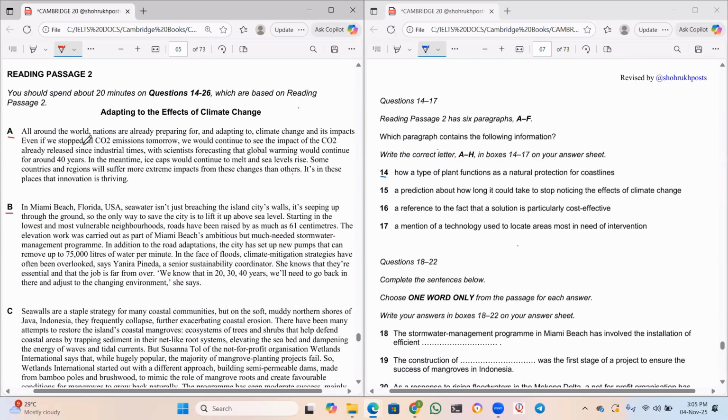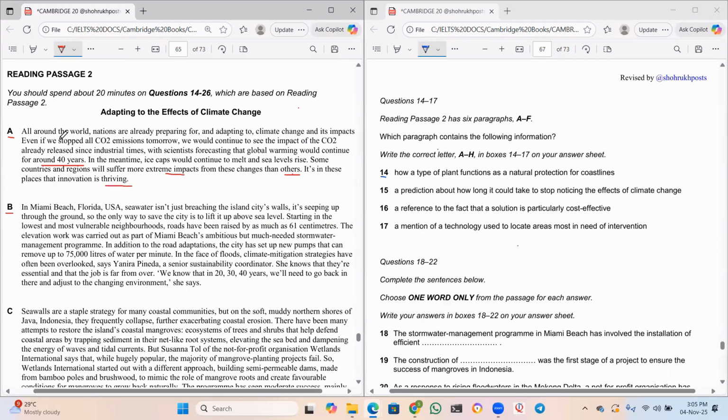Even if we stopped all CO2 emissions tomorrow, we would continue to see the impact of CO2 already released since industrial times, with scientists forecasting that global warming would continue for around 40 years. In the meantime, ice caps would continue to melt and sea levels rise. Some countries and regions will suffer more extreme impact from these changes than others. It's in these places that innovation is thriving.